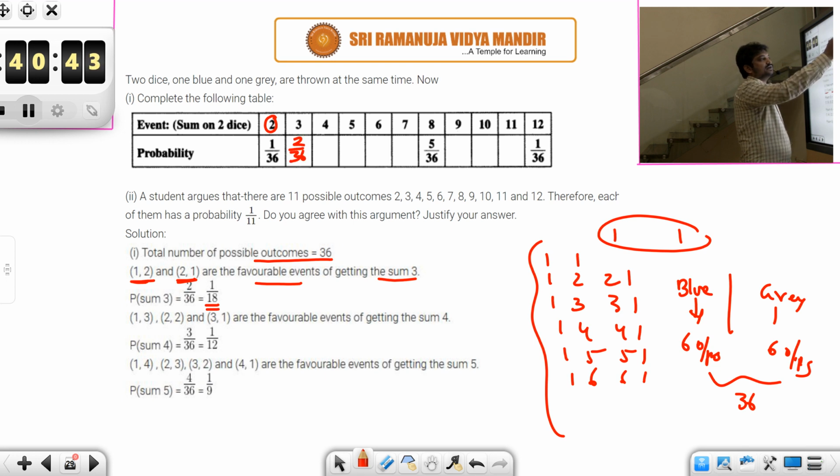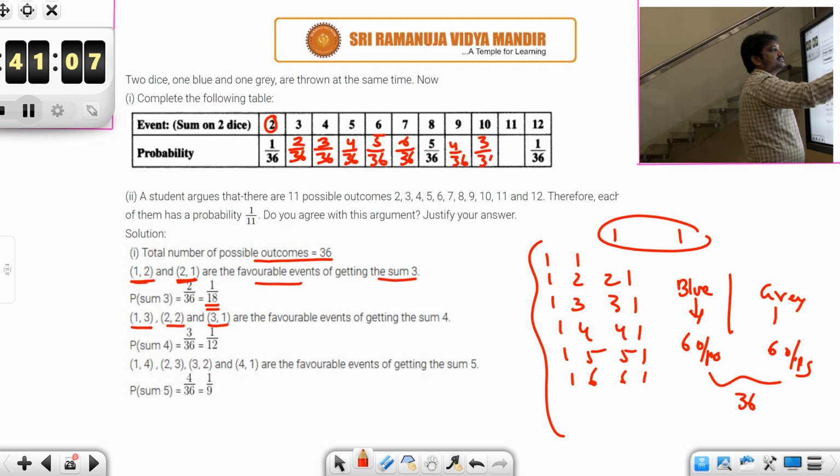Okay. Similarly, what is the probability of getting 4? You get 4 when either you get 1 3, or 2 2, or 3 1. So here the favorable outcomes are 3 in number out of 36. Similarly, find for 5, you will get 4 by 36. For 6, you will get 5 by 36. For 7, you will get 6 by 36. And for 9, you will get 4 by 36. Please do it yourself, you will get these answers. Okay.